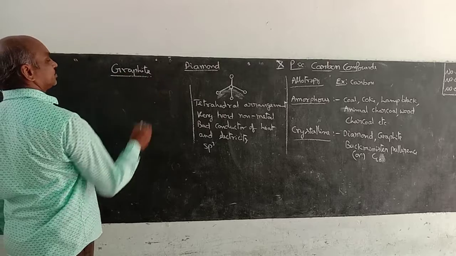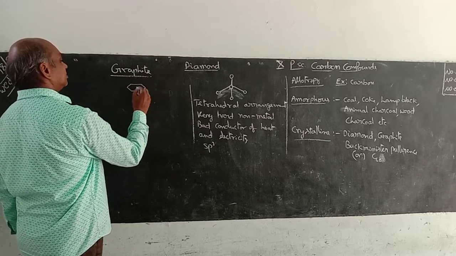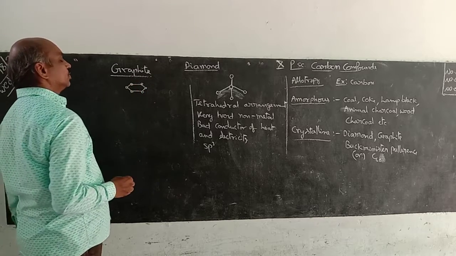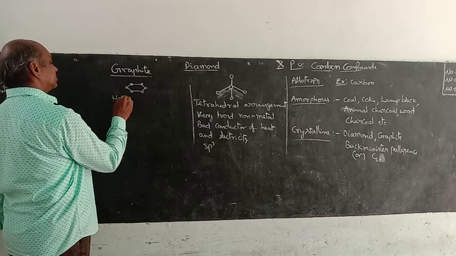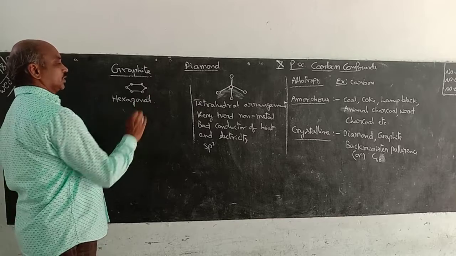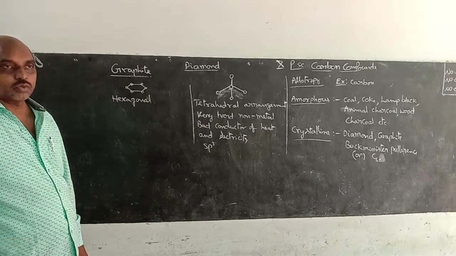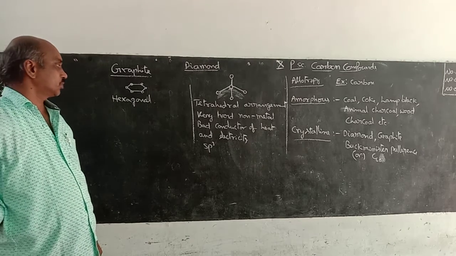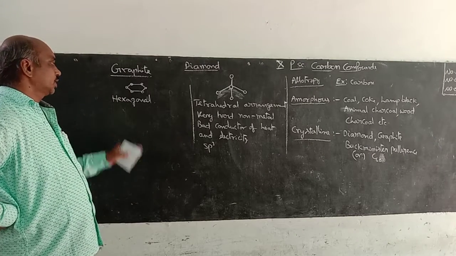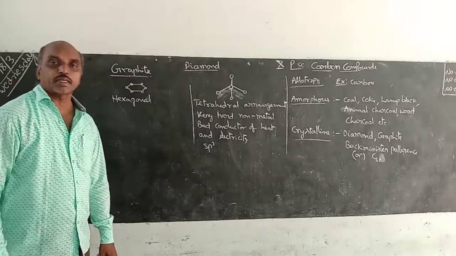Here graphite means hexagonal. Hexa means 6. Mono 1, di 2, tri 3, tetra 4, penta 5, hexa means 6. Hexagonal arrangement means 6 carbon atoms are bound together like a ring structure.